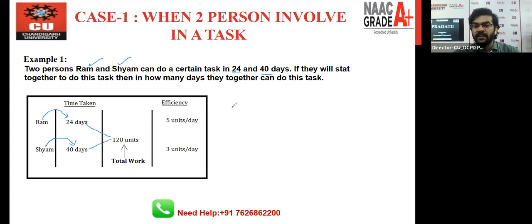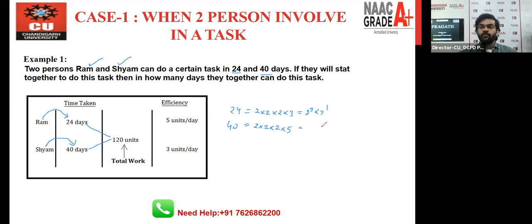And how can you take the LCM? I am telling you the approach, right? You just factorize these 2 values. 24 is what? That is 2 multiply 2 multiply, you can say 4, 6, 24. So 2 multiply 2 multiply 2 multiply 3. And 40 is 2 multiply 2 multiply 2 multiply 5, right? So when you factorize 24, you get 2 to the power 3 multiply 3 to the power 1.